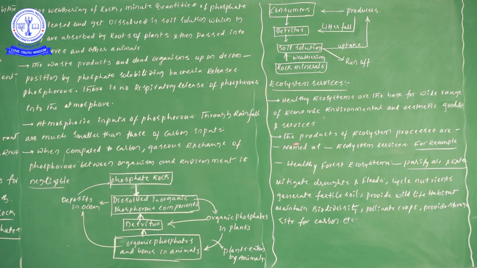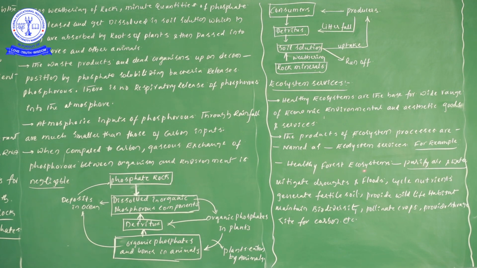Next, the products of ecosystem processes are named as ecosystem services. One more time, the products of ecosystem processes are named as ecosystem services. Sir, can you give any example? There are different types of examples. For example, a healthy forest ecosystem. If you take a healthy forest ecosystem, what will it do? It purifies the air and water. So don't forget this one.